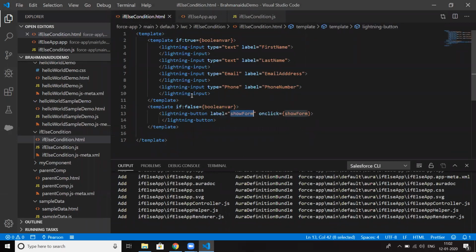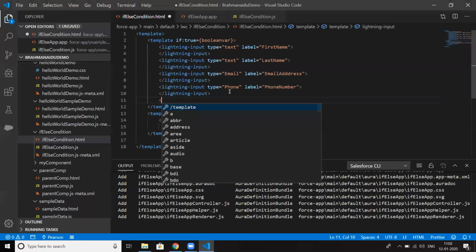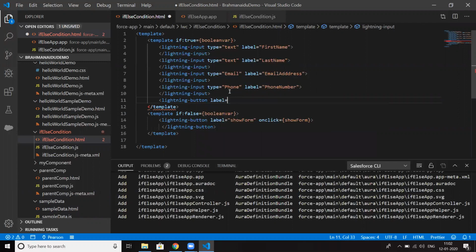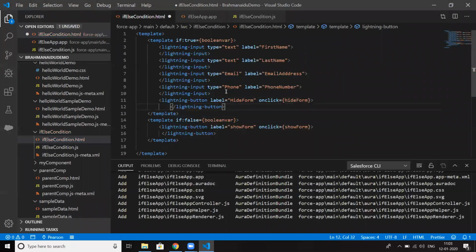So I'll be creating one more button, lightning button, label equal to cancel, with the method hide form on click. Saving it, let me create this method in the JavaScript.